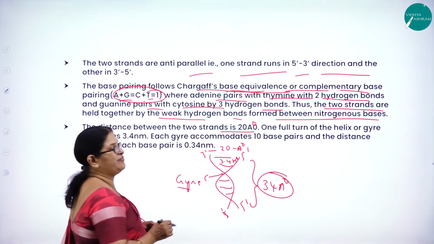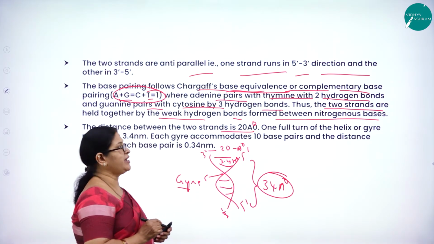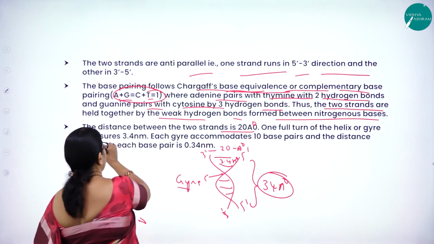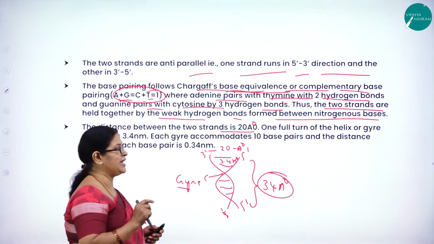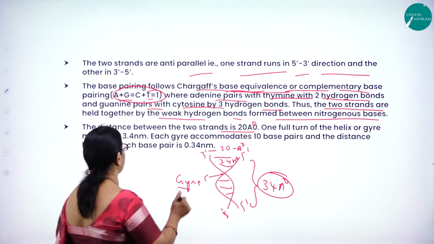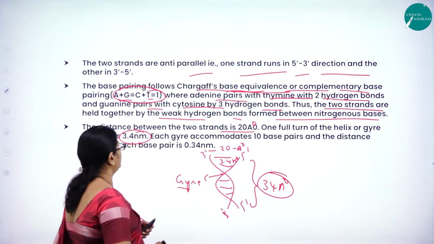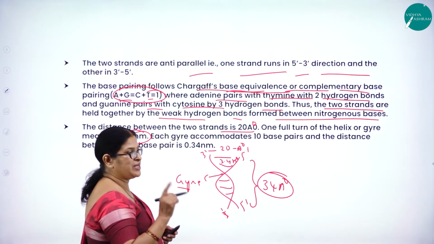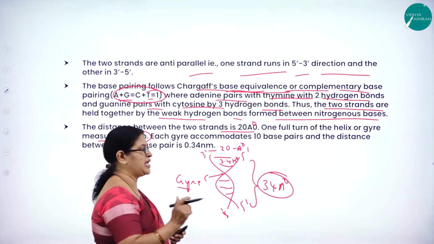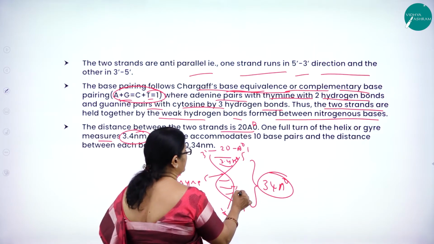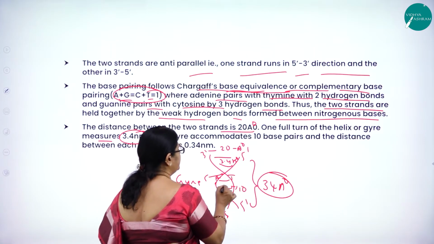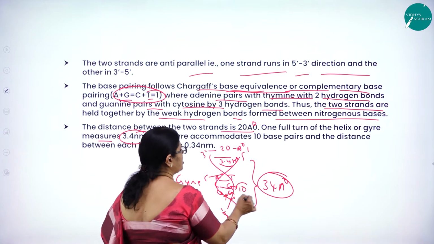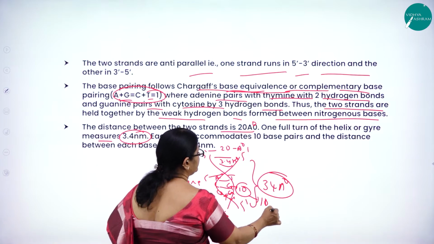So the distance between 2 strands is 20 Angstrom, and 1 full turn of the helix, or gyre, is around 3.4 nanometer, and each gyre accommodates 10 base pairs. So 1 twist of the helix will have how many base pairs? It will have 10. For example, AT, CG, CG, GC, TA. Like this, how many pairs will be there? 10 base pairs.